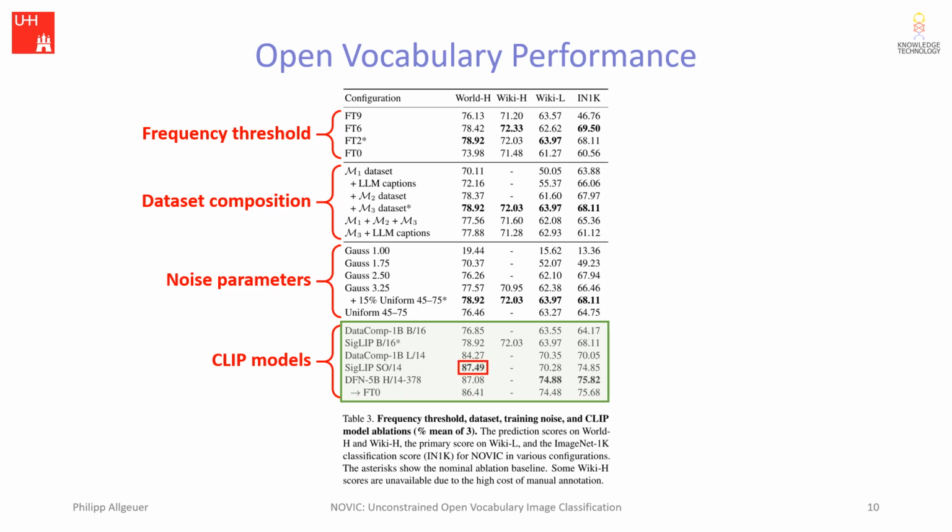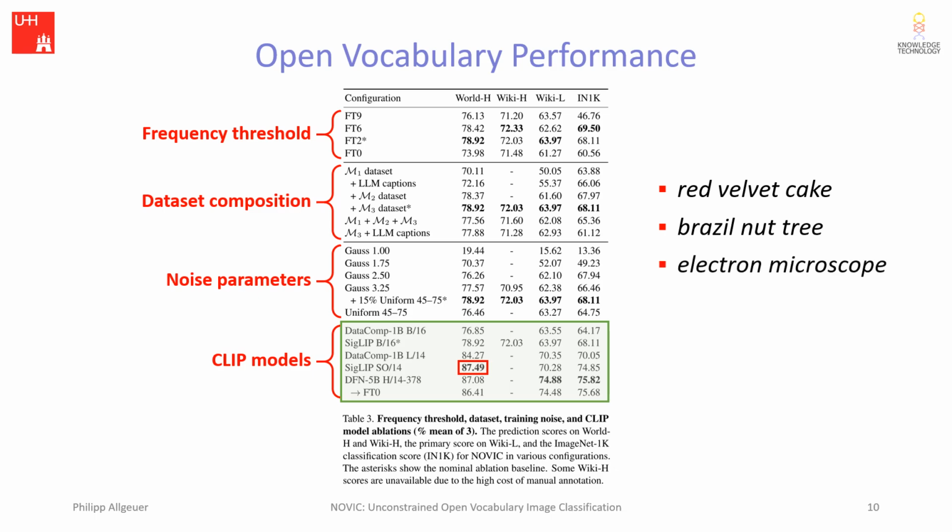87.49% is actually a strong result, considering the model must work for any conceivable image and without any contextual clues. In order to achieve such a result, Novik regularly makes correct predictions as detailed as red velvet cake, Brazil nut tree, electron microscope, and Egretta caerulea, which is a bird, by the way.